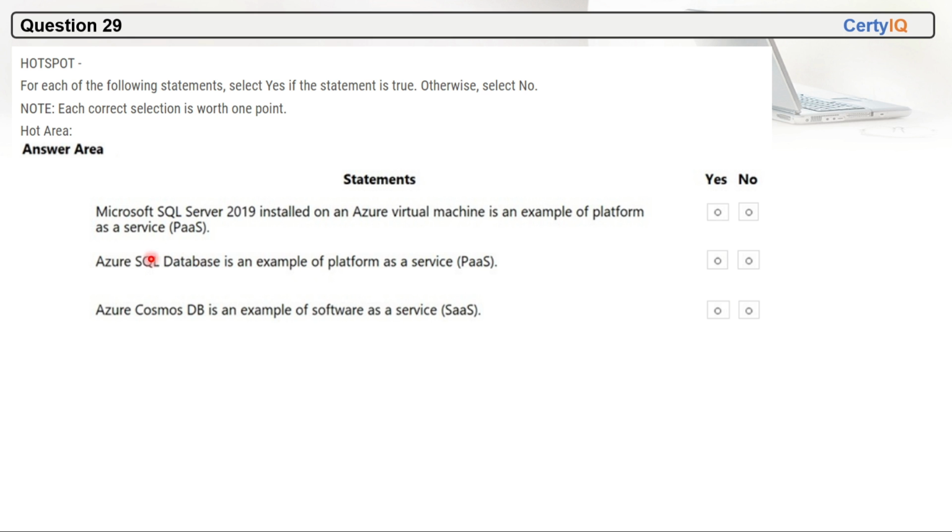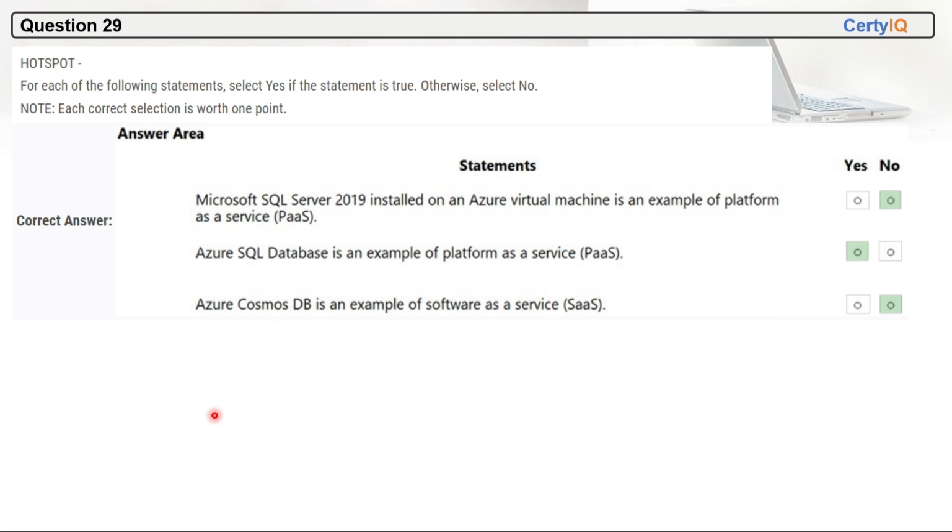Yes, Azure SQL Database is a PaaS service, and also Azure Cosmos DB is an example of software as a service. No, Azure Cosmos DB and Azure SQL DB both are PaaS, both are platform as a service, not software as a service, right? So Cosmos DB is also PaaS. So the first one is wrong because it is infrastructure as a service. The second is correct because SQL Database is PaaS. Azure Cosmos DB is not software as a service, so this is wrong.